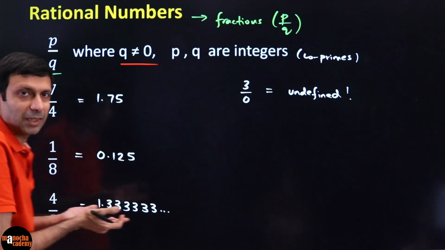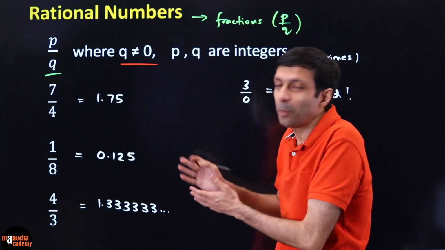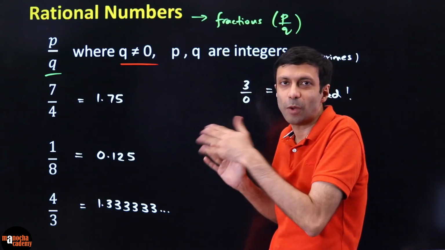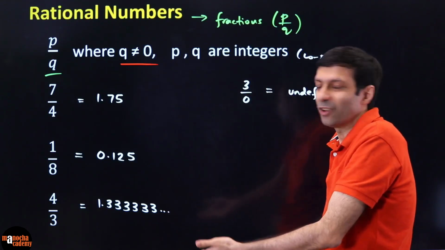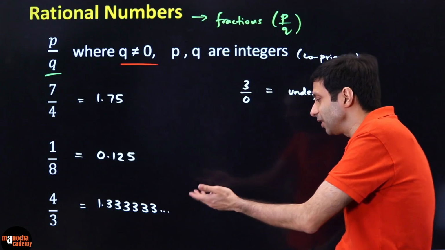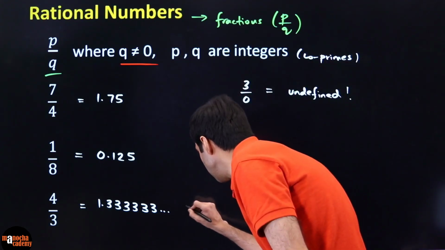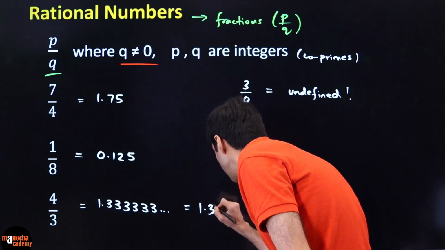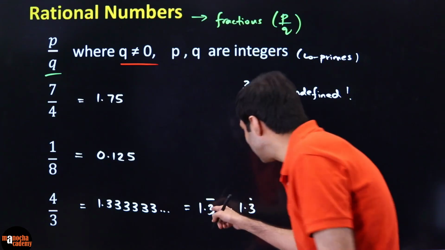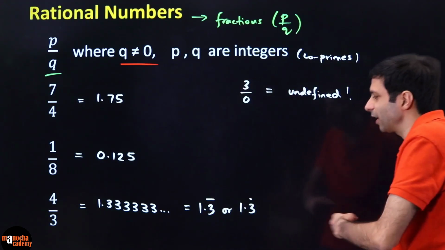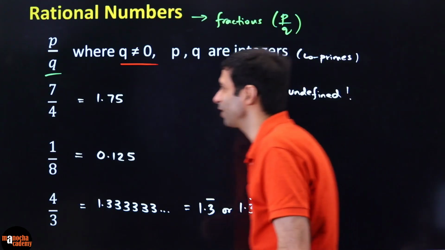What do you call these kinds of decimal numbers which don't stop? When you stop, we call it a terminating decimal, it stops. This guy is not stopping, irritating guy. It is non-terminating, or since the 3 is repeating, it is non-terminating and recurring. So you must have seen this notation in maths. We write it as 1.3 bar or 1.3 dot, because the 3 bar means 3 is repeating again and again. Okay, these are the irritating numbers, not terminating.